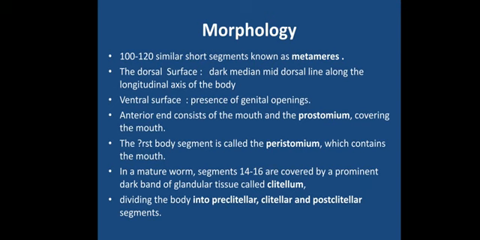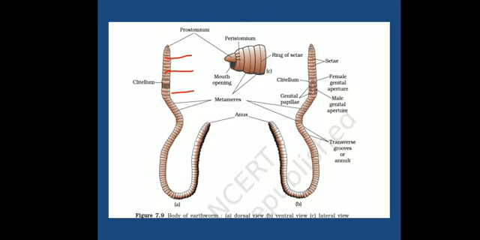So the body can be divided into three parts on the basis of the position of the clitellum. Okay, so that was about the external structures.